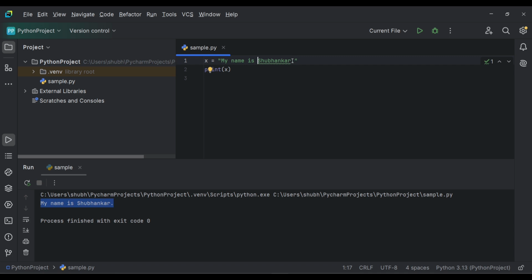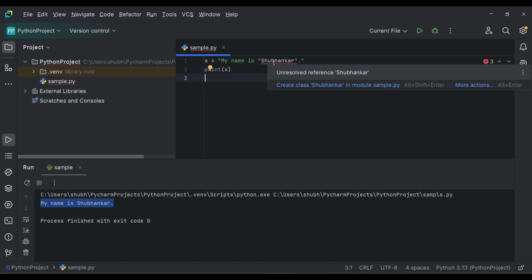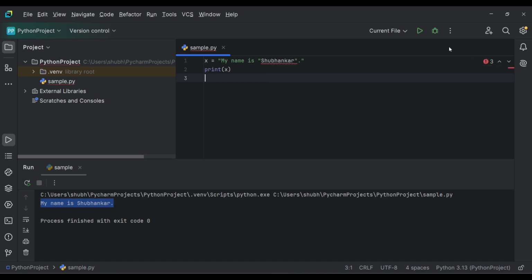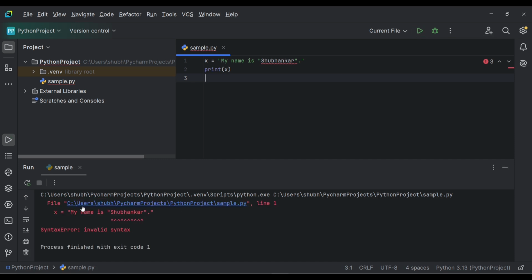So I will write double quotes here. So it is showing us error, unresolved reference Shubhankar. But let's run the program and check. So here we get syntax error. And for which line number? Line number 1 in sample.py file. So this is the sample.py file. This is line number 1. And where we are getting the error? Here.